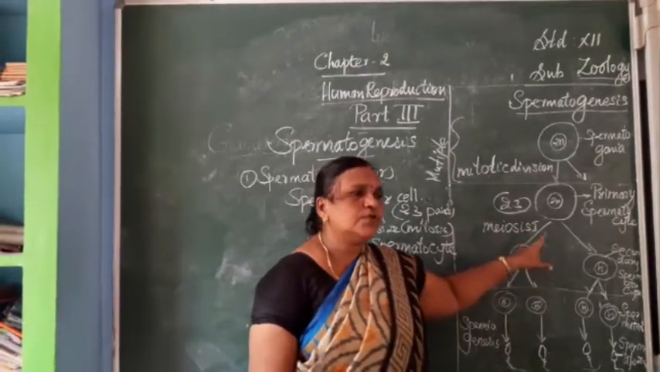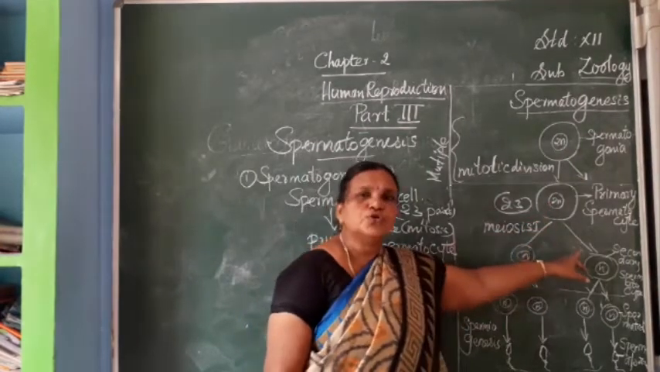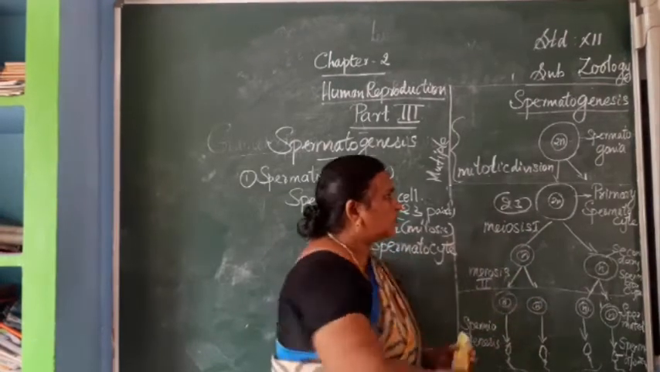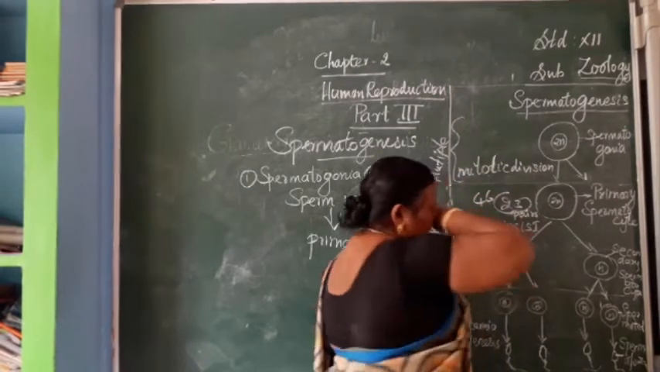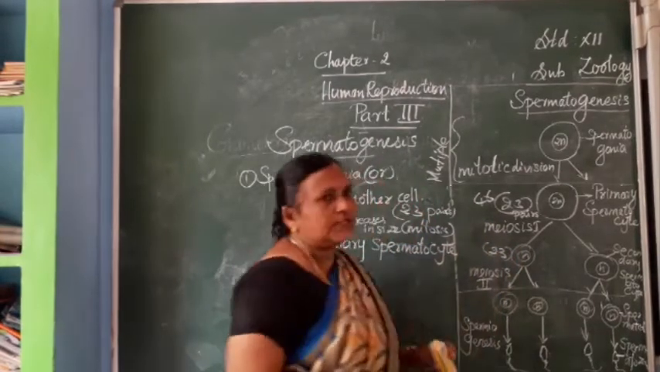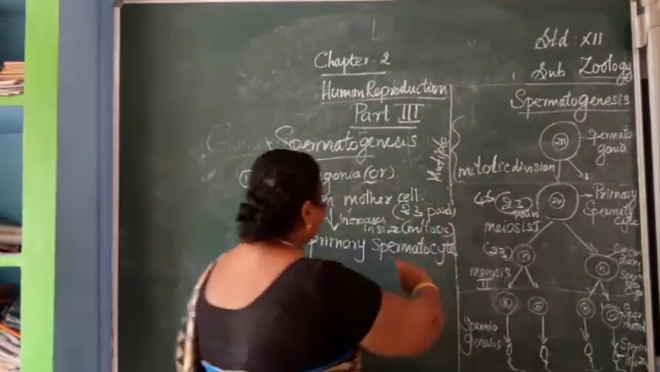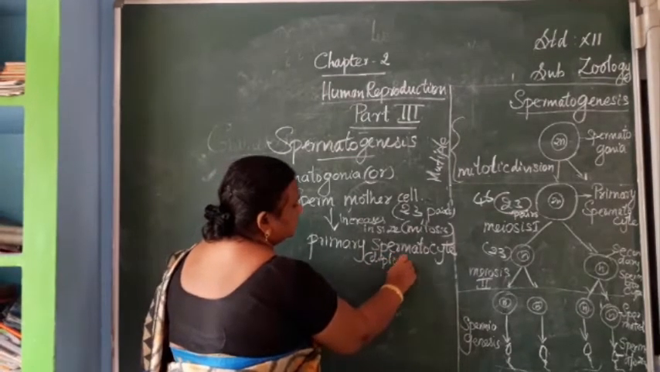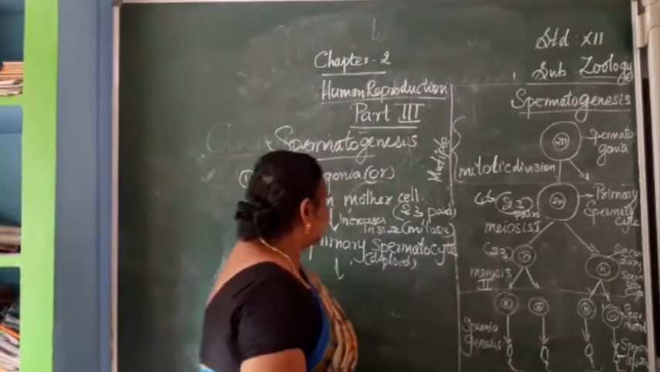Meiosis division means the reduction of chromosomes in number. Now it is dividing into 2. Number of chromosomes are 23, not pairs, 23. Here 23 pairs, that means 46 chromosomes. Down here, number of chromosomes are 23, so it is haploid in nature. This one is diploid. So primary spermatocytes are diploid. And afterwards we are getting, by the meiosis division,